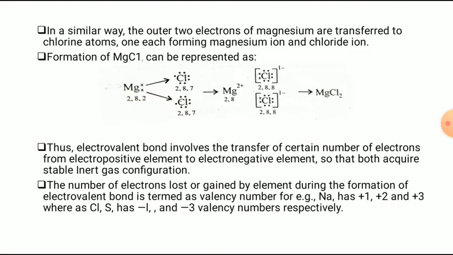The number of electrons lost or gained by an element during the formation of the electrovalent bond is termed as valency number. For example, in the previous example, sodium has plus 1 charge, plus 2 and plus 3, whereas chlorine and sulfur have minus 1 and minus 3 valency numbers respectively.